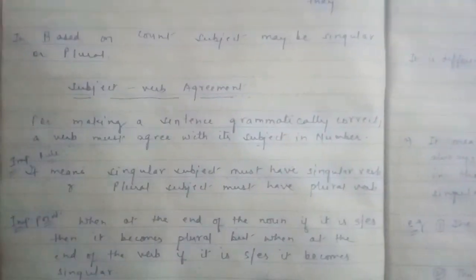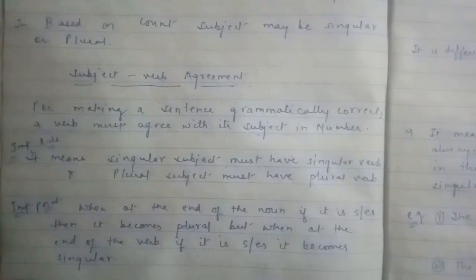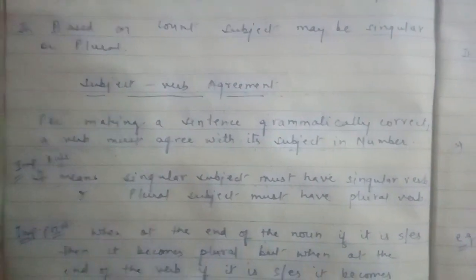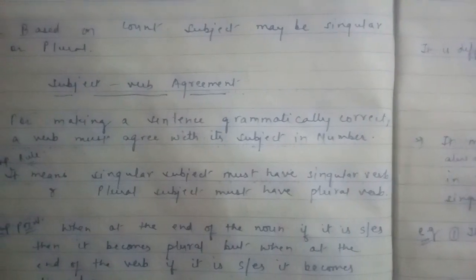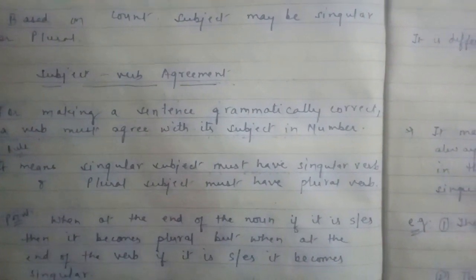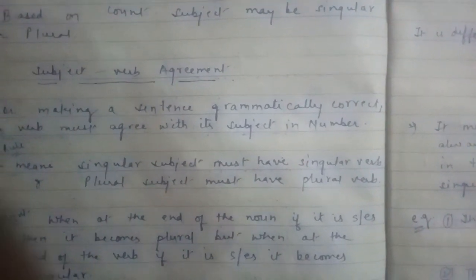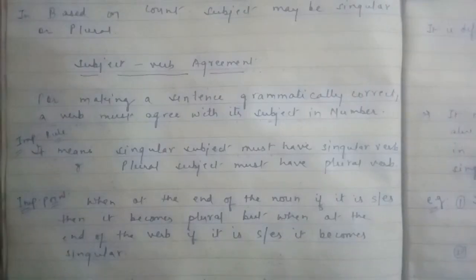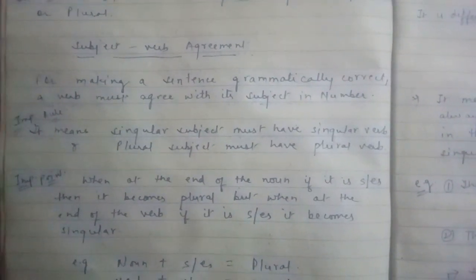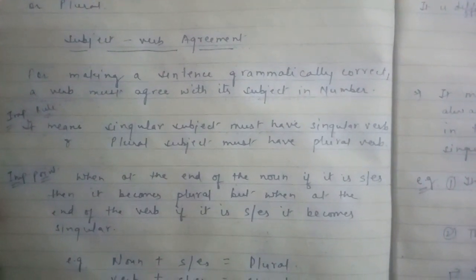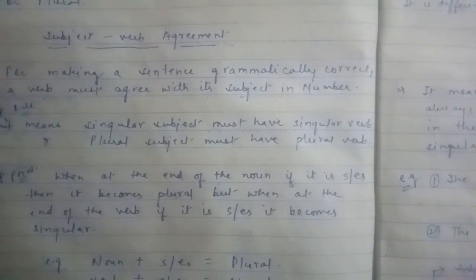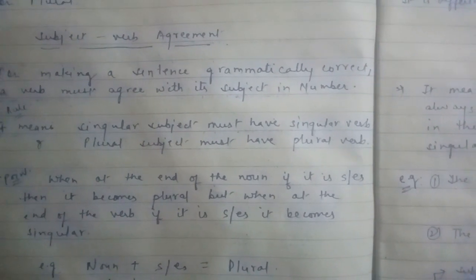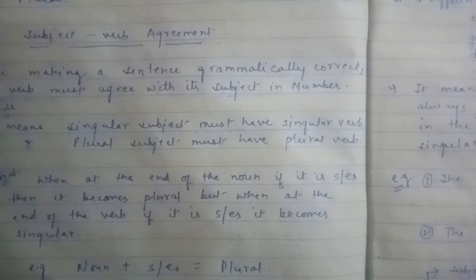So what exactly is subject-verb agreement? For making a sentence grammatically correct, a verb must agree with its subject in number. Now see, a general point or rule to remember, that if there is a singular subject, it must have a singular verb. If there is a plural subject in a sentence, it must have a plural verb.